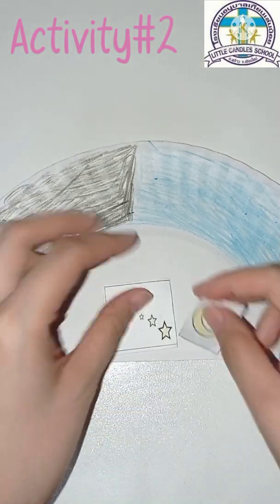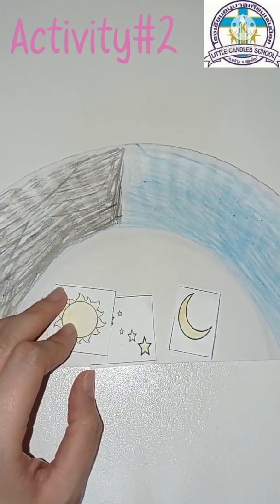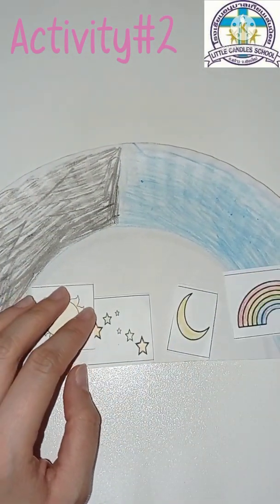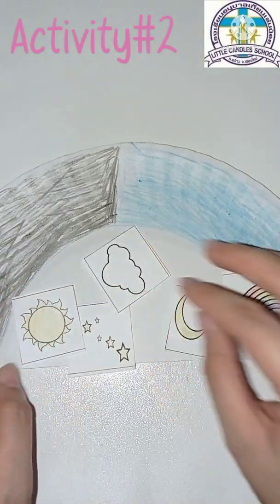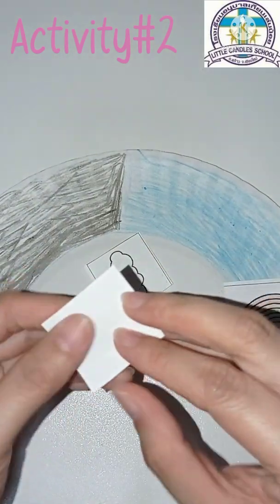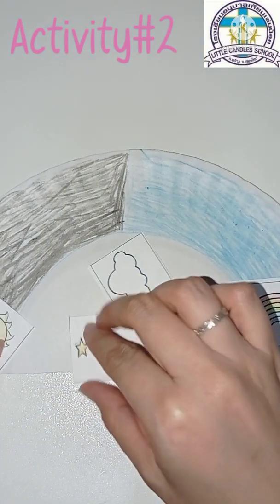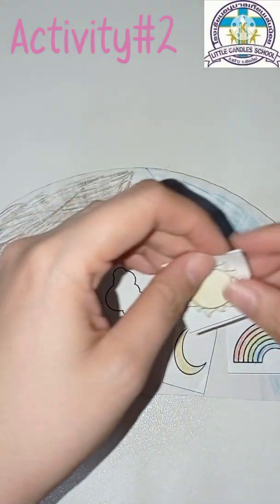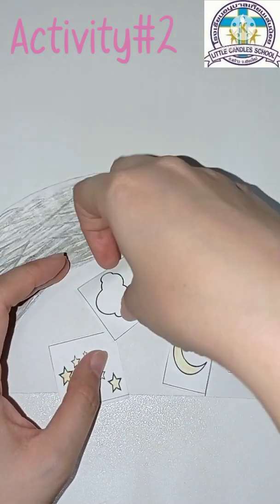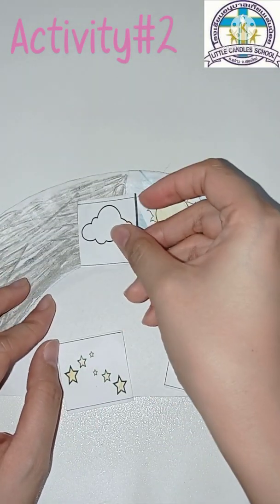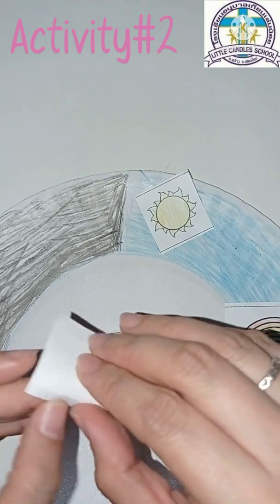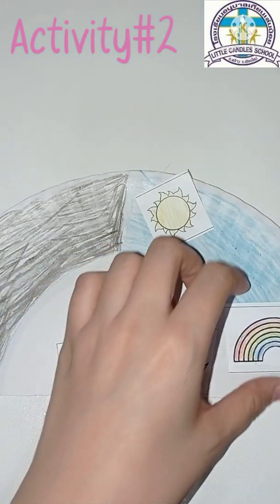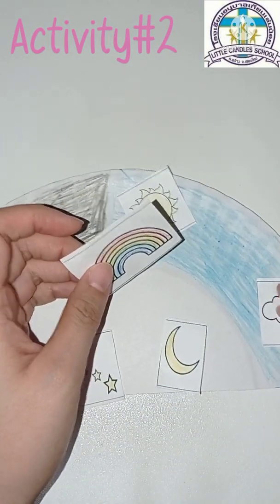So what can we see above when it's daytime? Okay, we can see the stars. No, not the stars. Here's the sun. Put it here. The clouds can be day or night, but it's more visible during daytime.